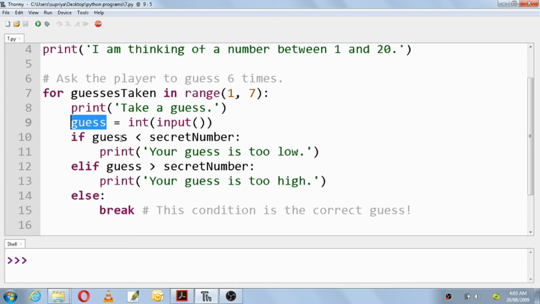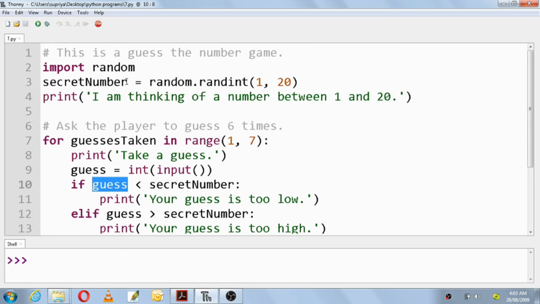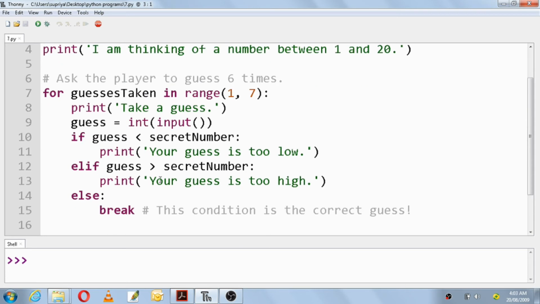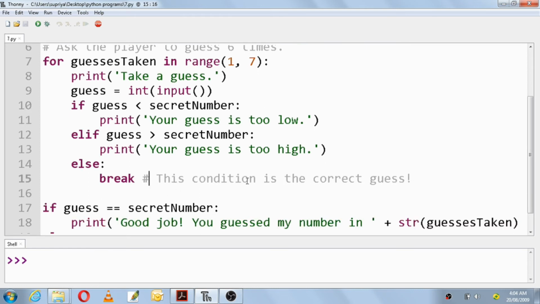So you have to compare the number you have given with the number taken by the rand_int function. It will check lesser than, greater than and equals to. If it is the correct guess, it will break out from this condition. So how many chances are you allowed? You are allowed 6 guesses only.